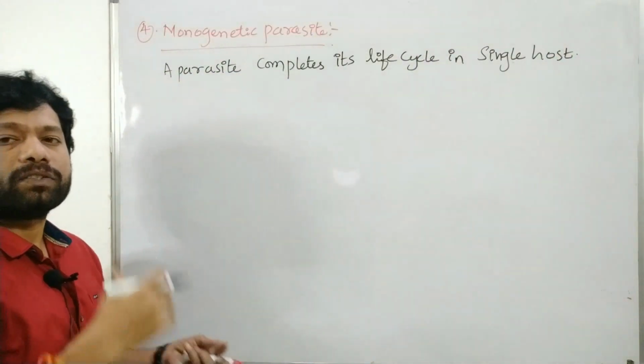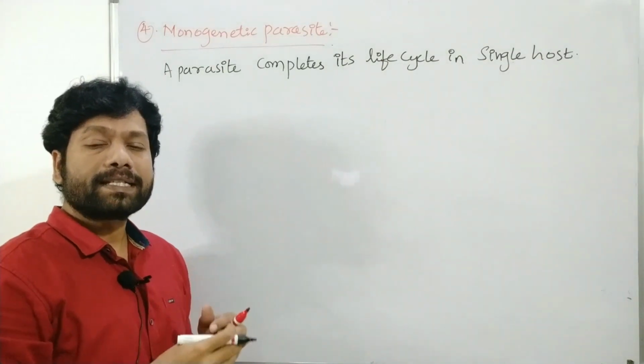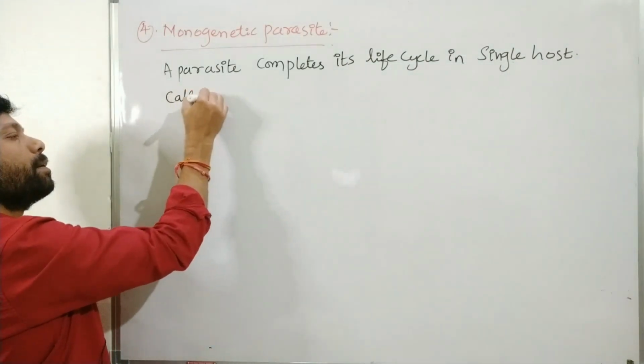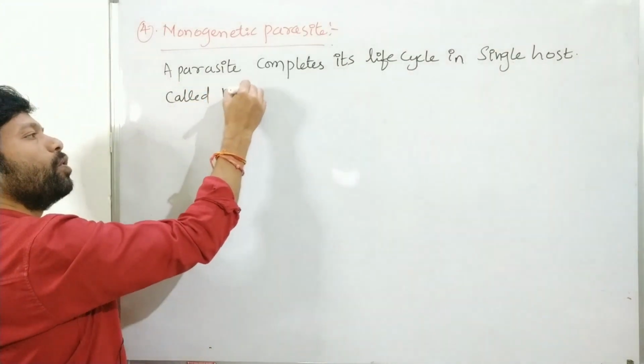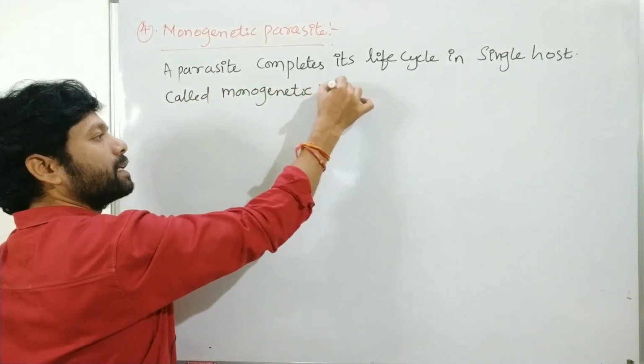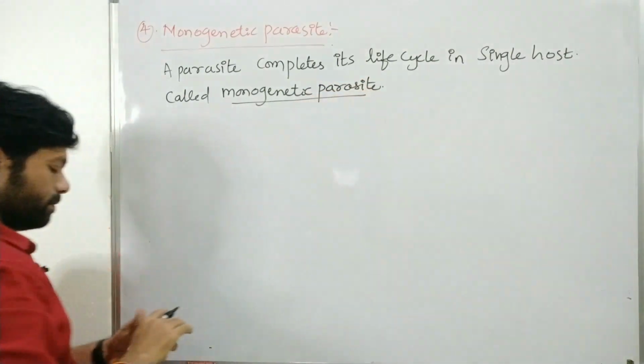Monogenetic parasite. The parasite which completes the life cycle in a single host is considered as a monogenetic parasite. Okay, example.